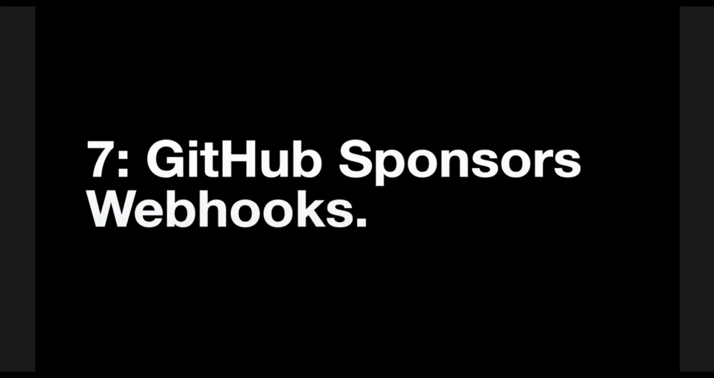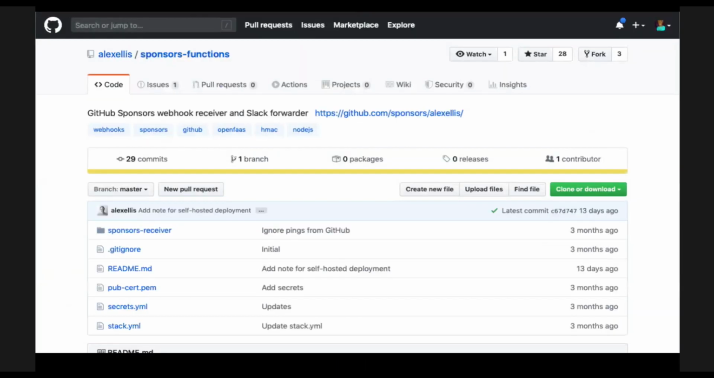Number 7, GitHub sponsors and webhooks. Very recently, we shipped a lot of new features for sponsors, including opening up for Mexico.